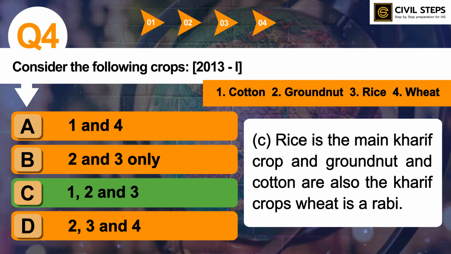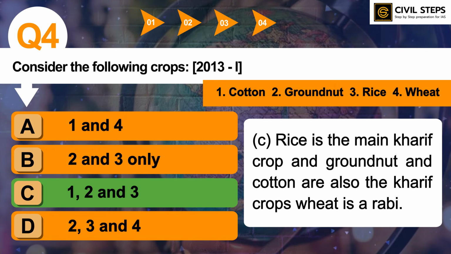And if you are appearing for state examinations, state PSCs, then there also this topic of kharif crops and rabi crops is very important. In the recent Haryana PCS HCS examination, this question was asked: which one of the following are kharif crops, or which one of the following are rabi crops. So you should know about these crops. This is a very basic concept. You can read more about these crops from basic NCERTs and the internet.